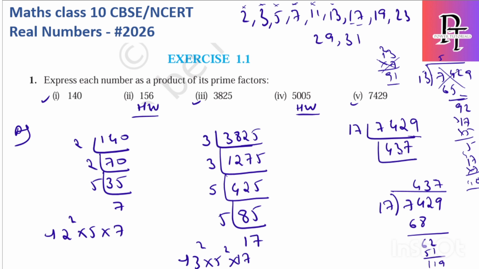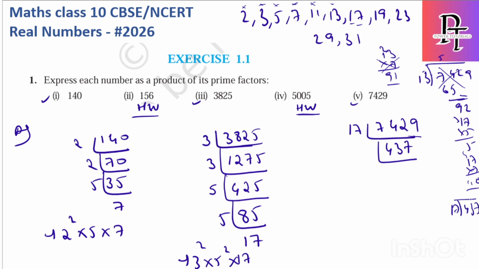Let's check 437. Is it divisible by 17? 17 1s are 17, 17 2s are 34, and then I have 97. So 97 is not possible, and 17 is not divisible.